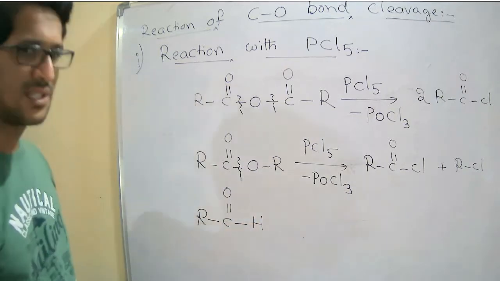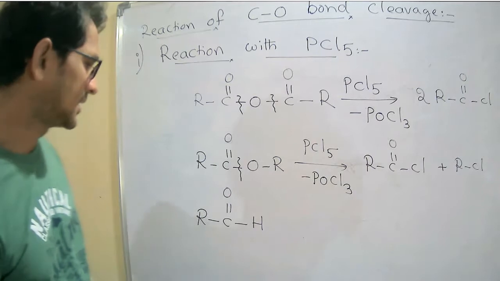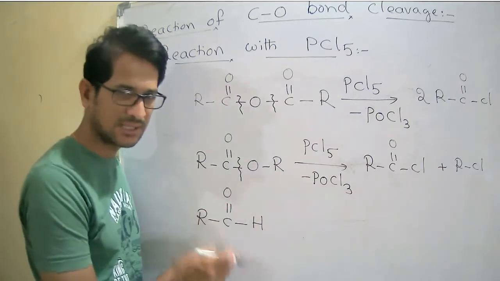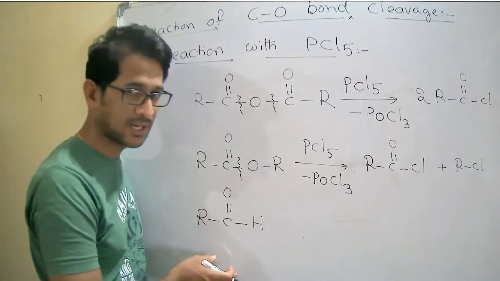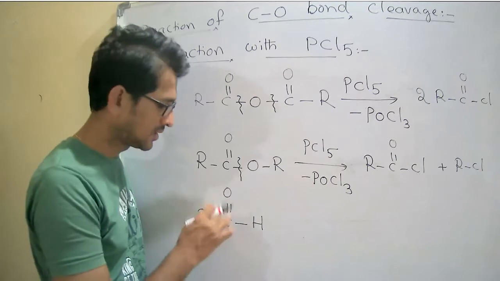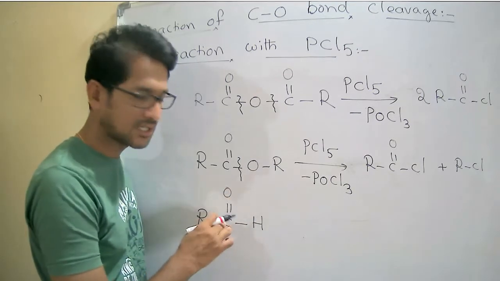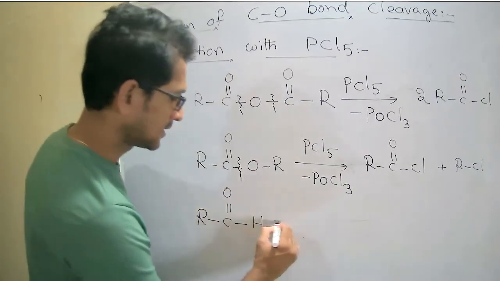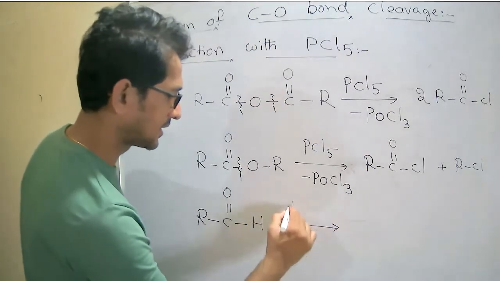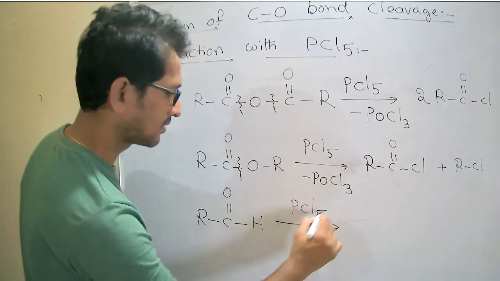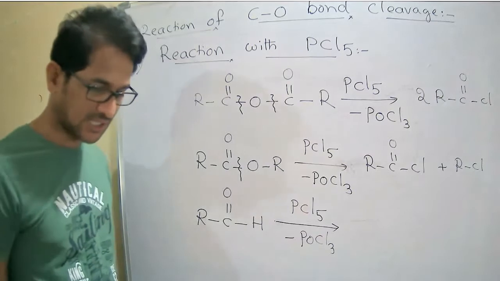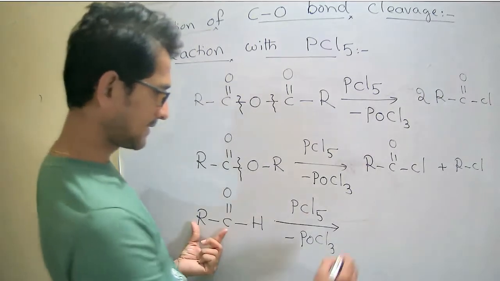Next, H. This is aldehyde. So even though there is a double bond between the carbon and oxygen, the pi bond is weak, whereas the sigma bond is somewhat strong. So due to the polar nature, it can break down. So if it reacts with the PCl5, elimination of POCl3 takes place, then what happens here?